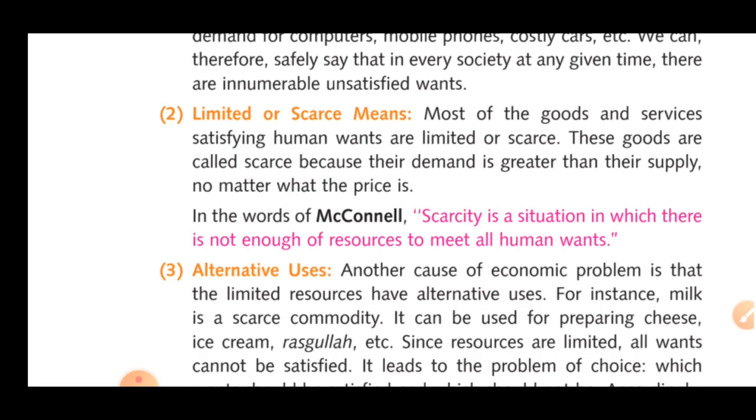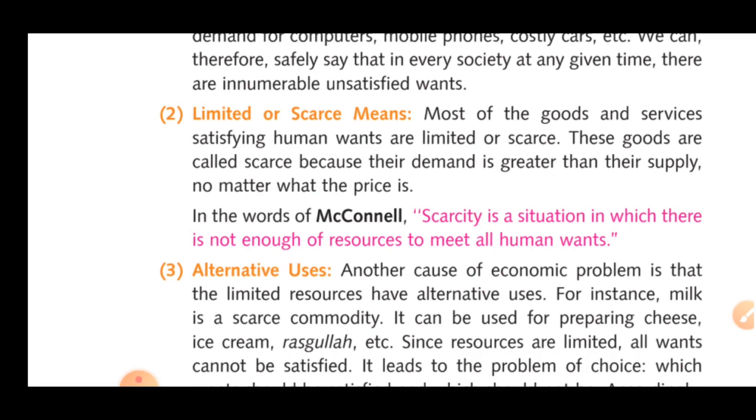If we talk about your mobile phone, I don't think you have ever thought that you'd be taught by mobiles. So what is this? Mobile has more uses: gaming, entertainment, movies, music. Mobile has so many uses. What is this? This is a scarce means. Your mobile phone is also a scarce means.